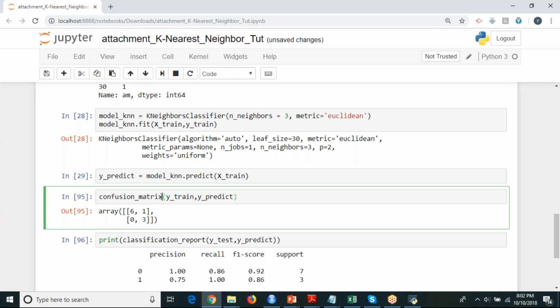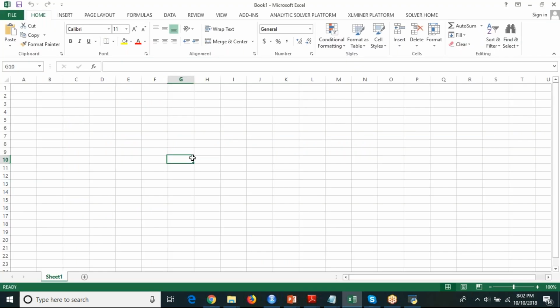If you run this, confusion_matrix is going to create your confusion matrix table, which gives you y_train and your predicted value. Here it will be your actuals, and here it will be predicted. Automatic 0 or 1, 0, 1.